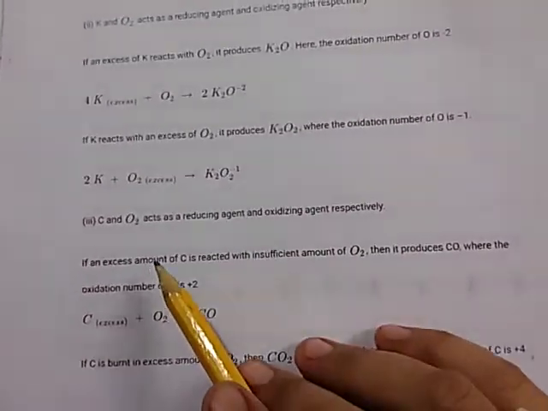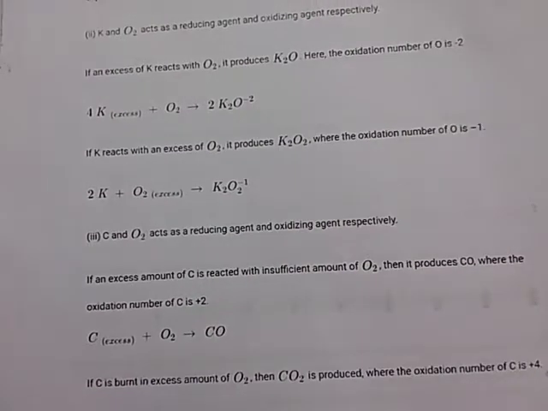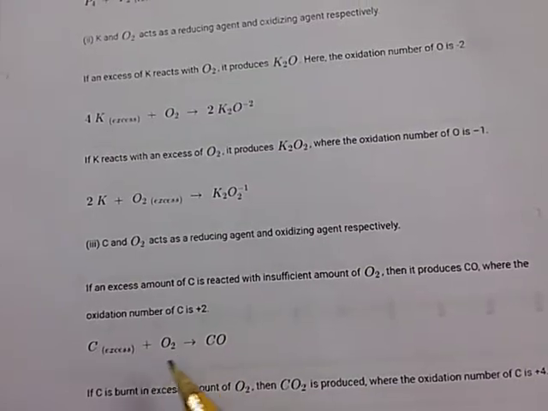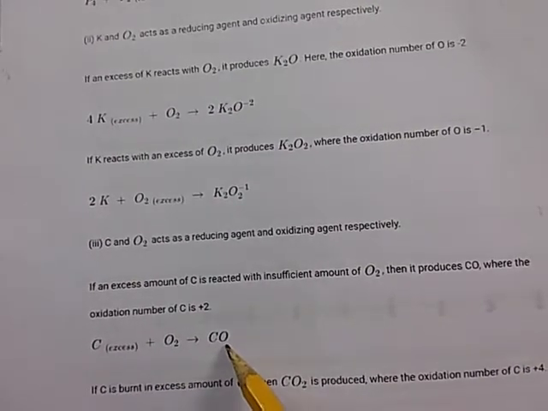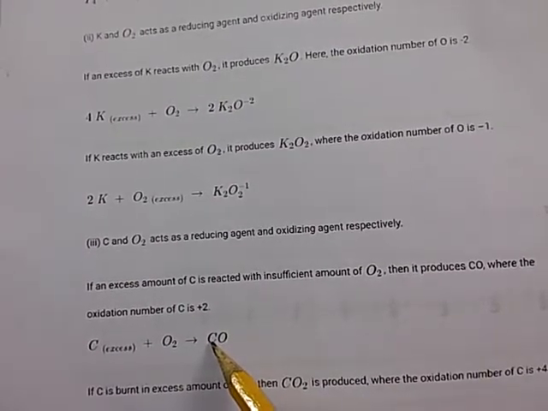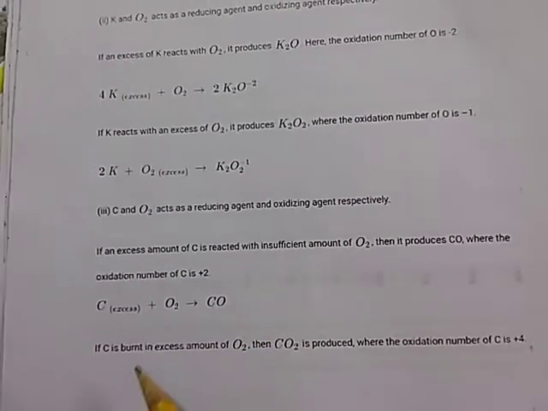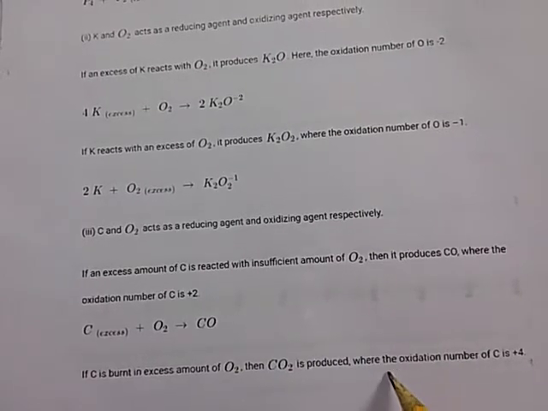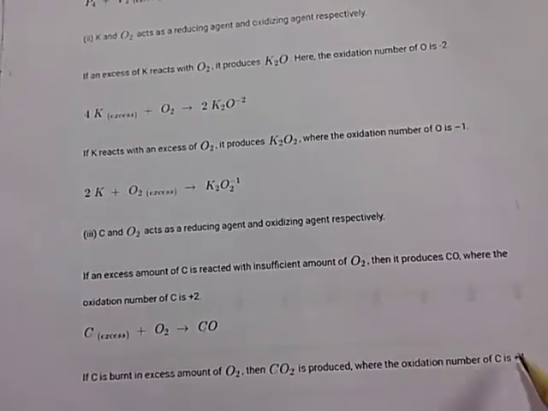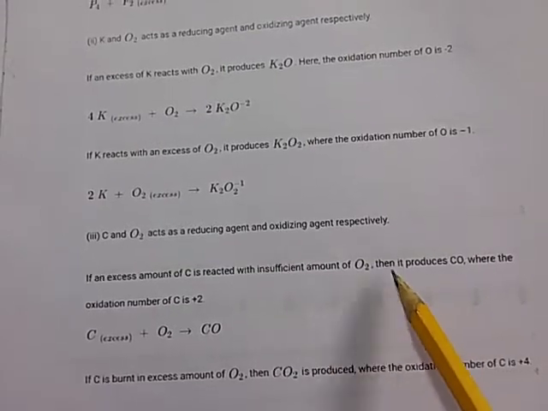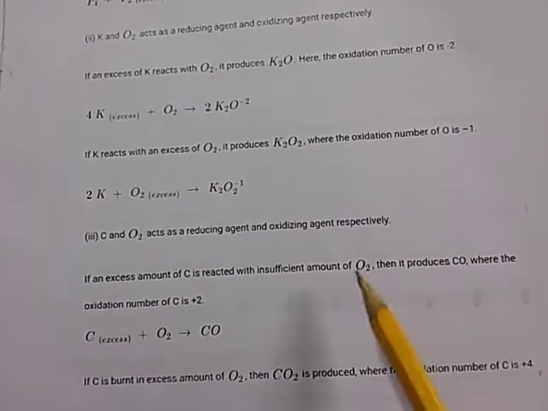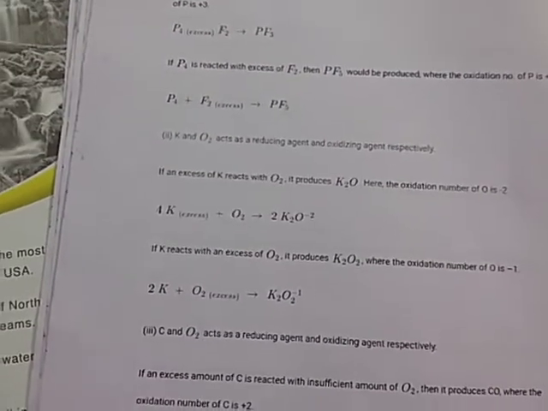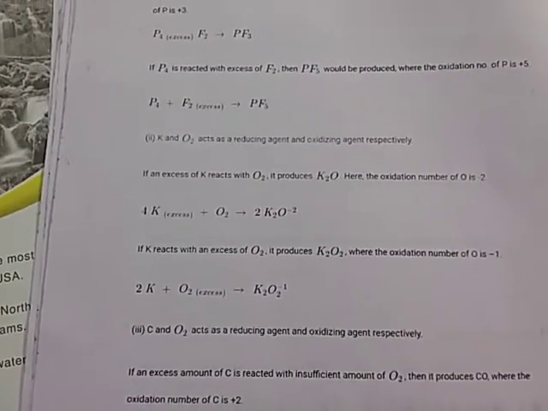Third example, carbon. If we take an excess amount of carbon and react with O2, carbon monoxide forms, and here carbon is in the +2 oxidation state. If carbon is burnt in excess O2, CO2 is produced, and the oxidation number of carbon is +4. So these are the three examples that justify the statement about oxidizing agent and reducing agent.